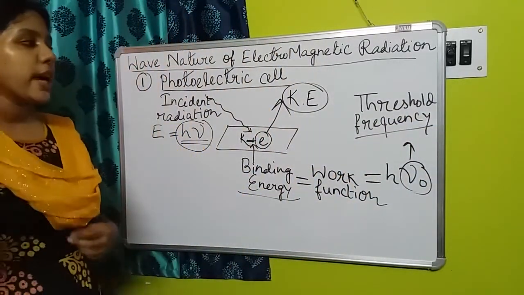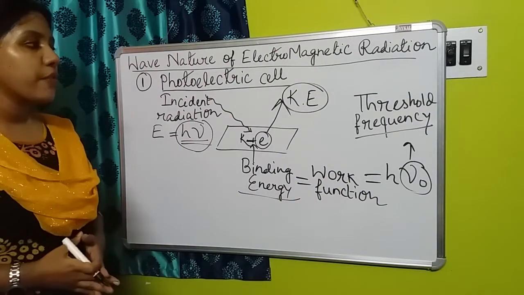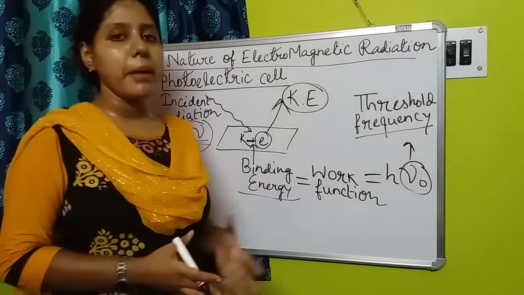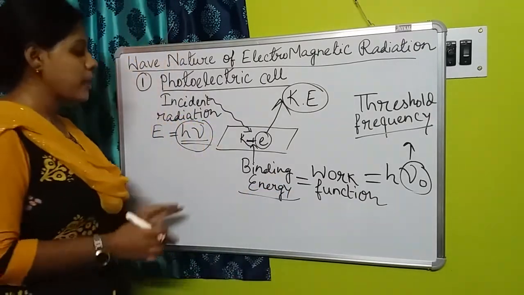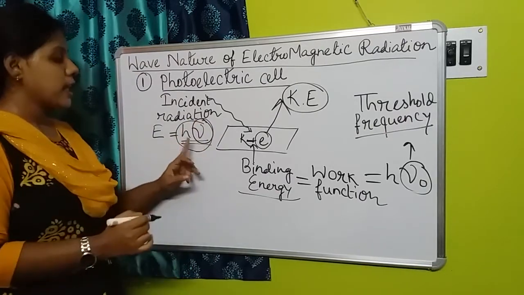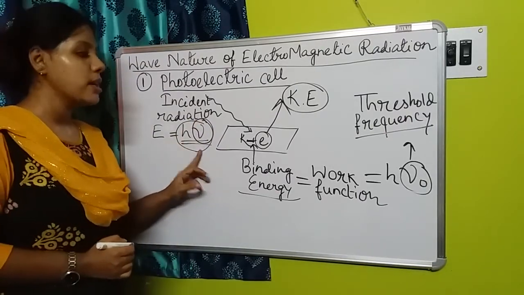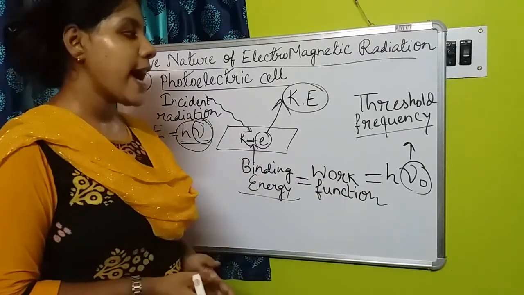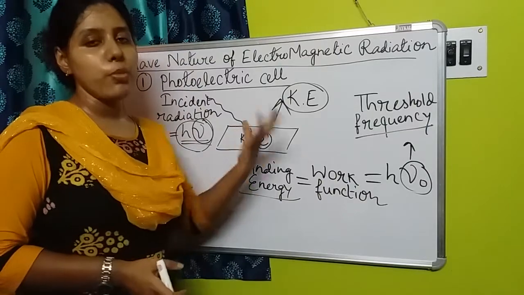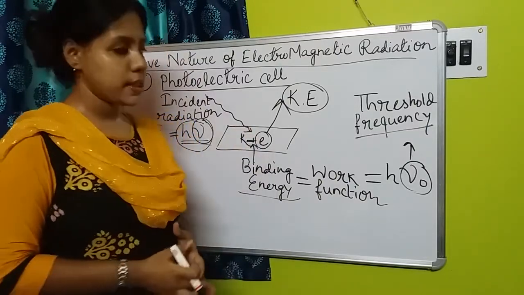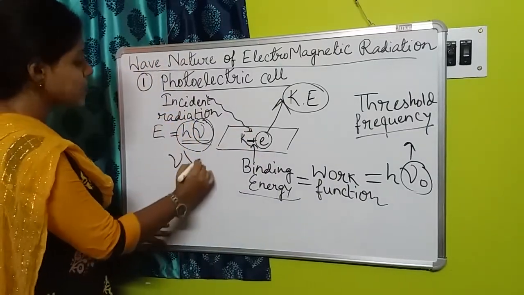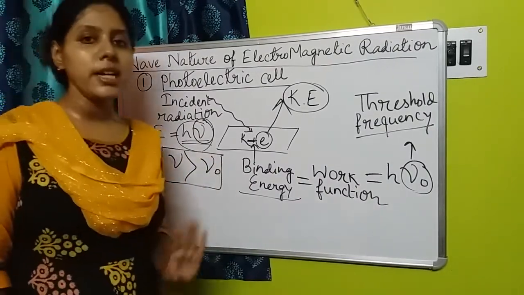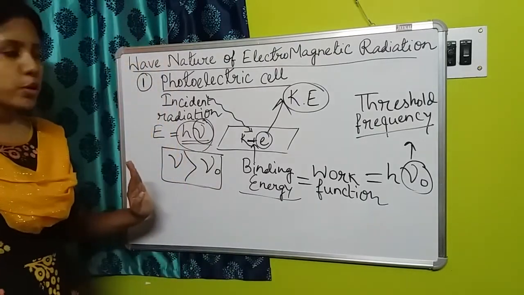Threshold frequency means what? This is the frequency that is required to remove the electron from the metallic surface. And here one important thing: the frequency of the incident radiation should be greater than this threshold frequency. Only in that case will we be able to remove the electron from the metallic surface. So the condition is nu must be greater than nu 0. Clear up to this one?